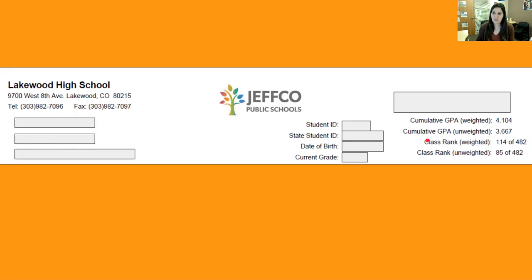Your class rank, both weighted and unweighted. The class rank is how you compare to the other students in your class. So if you're 114th out of 482 for weighted, that means that you're in the top 114 students in the class.